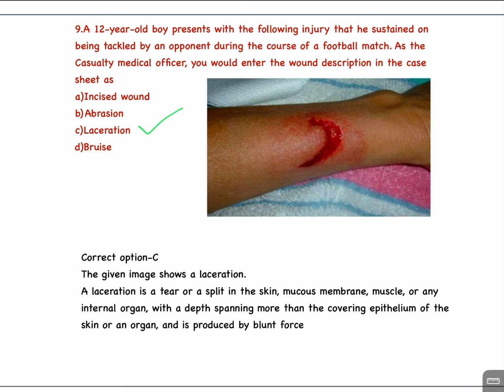Laceration. The given image shows a laceration. A laceration is a tear or a split in the skin, mucous membrane, muscle, or any integral organ with a depth spanning more than the covering epithelium of the skin or an organ and is produced by blunt force.